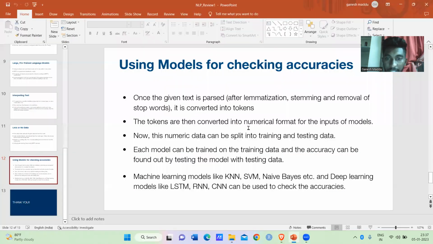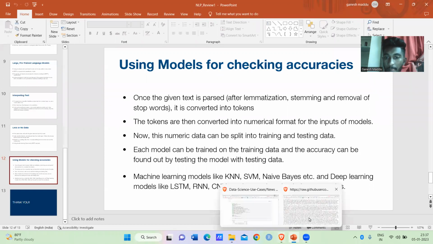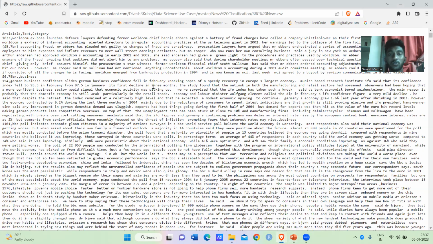After that we convert the tokens into a numerical format, and divide that data into training and testing.